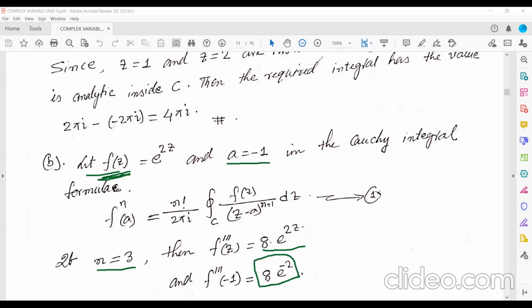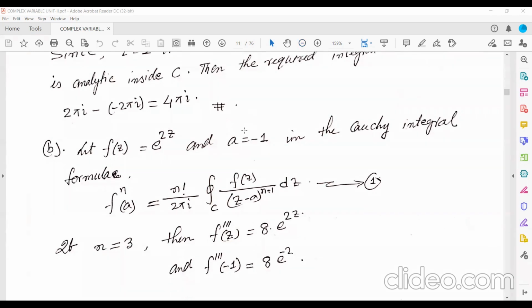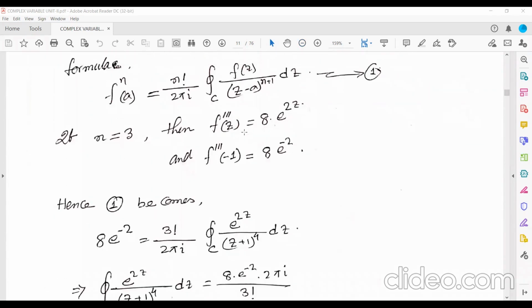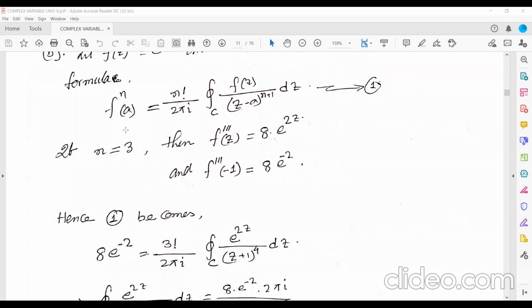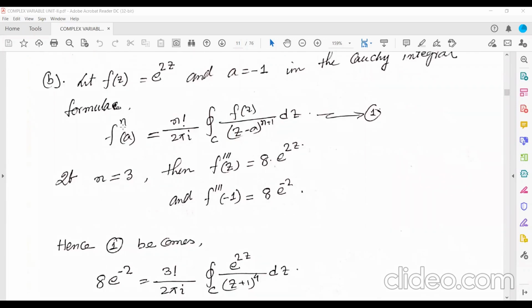Okay, let's see how you will use this result here. In place of n, you just put 3 here. That means the third order derivative at a equal to minus 1, how much is it? 8 e to the power minus 2.